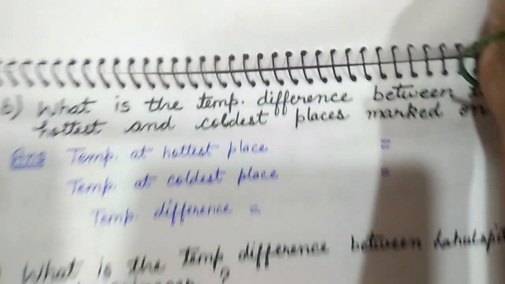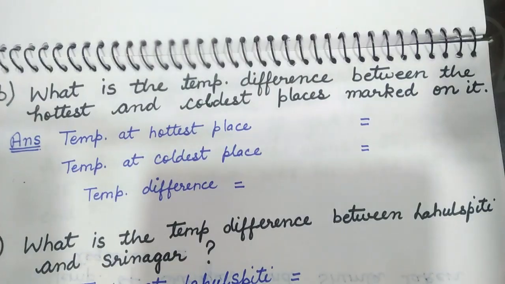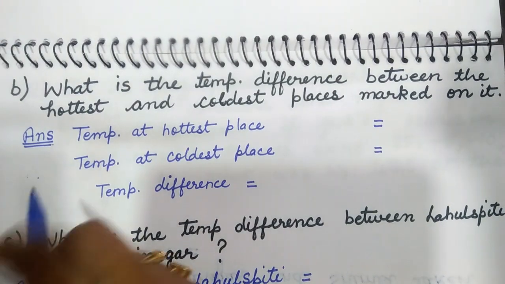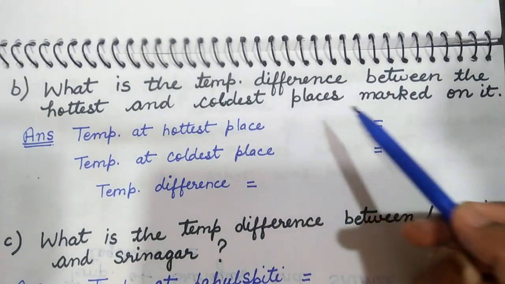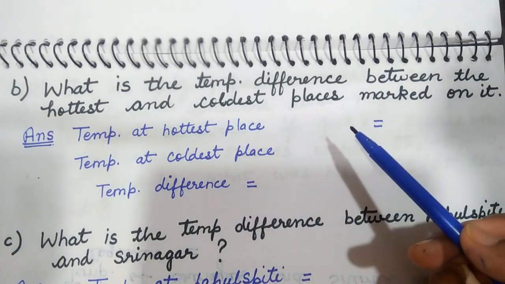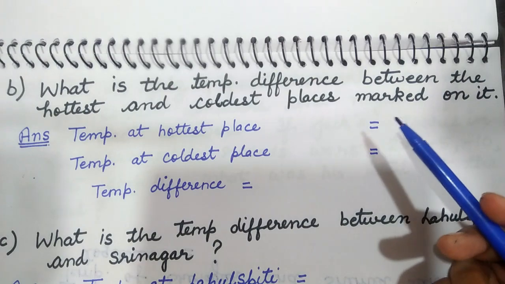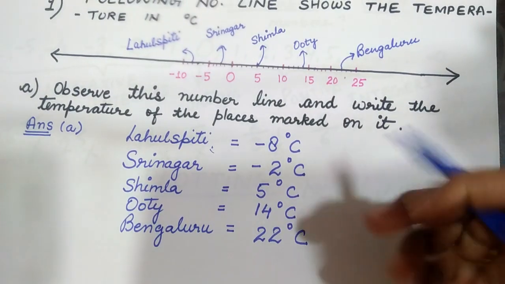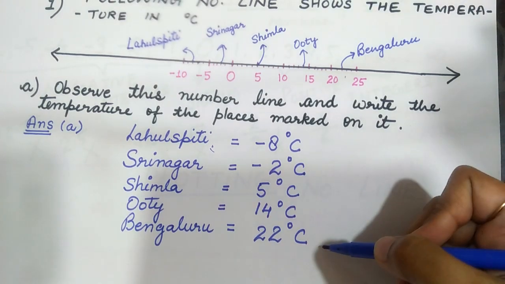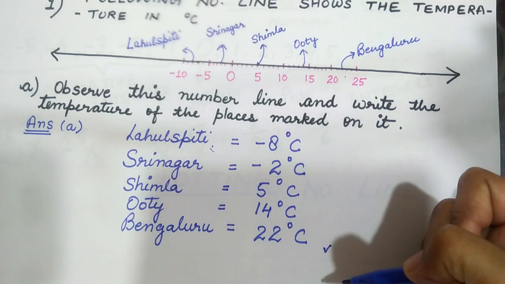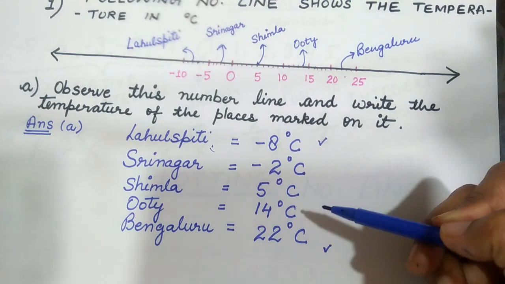Now moving towards the next part of this question. Question number 1, the same question, second part: what is the temperature difference between the hottest and the coldest places marked on it? On this number line, we have written all the temperatures. So which is the hottest? Hottest is Bengaluru and coldest is Lahul Spiti.